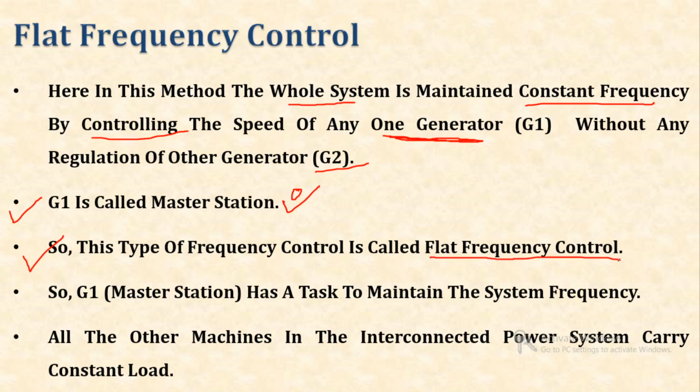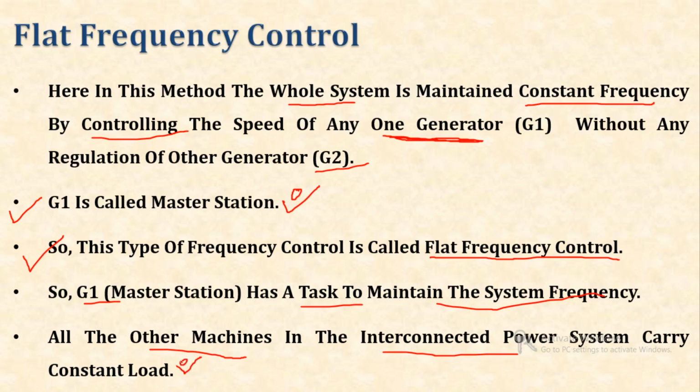G1 has the task to maintain the system frequency, and all other machines in that interconnected power system have to carry constant load.